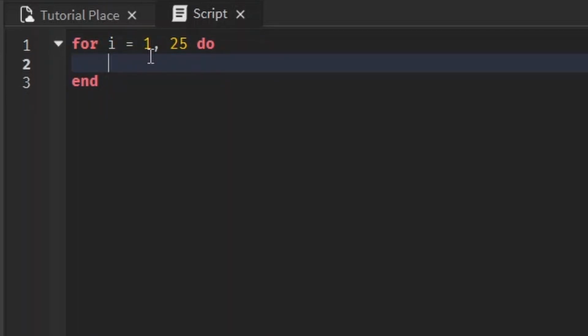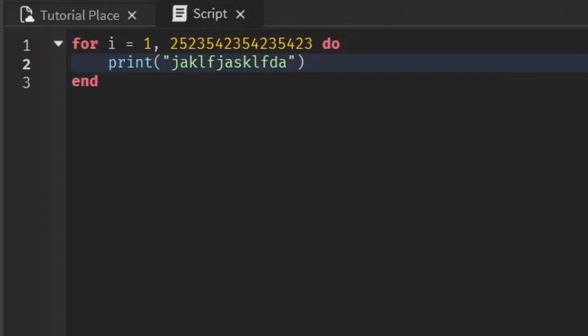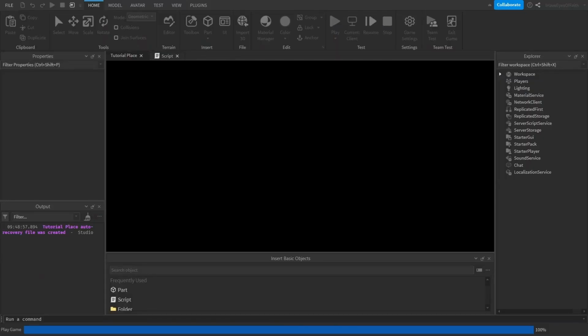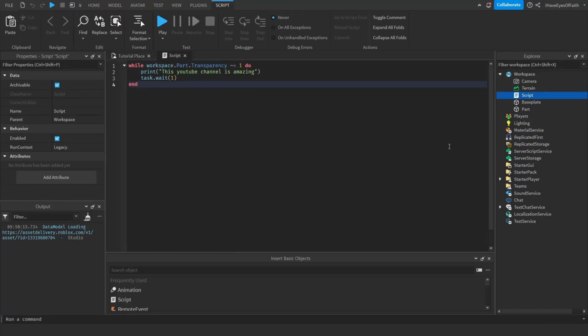Remember in the other loops I told you that if it's a big number, you need to add the wait. Yeah, same thing for here. If you want to print trillions of stuff at an instant, your computer's not going to be able to handle that. So it's going to crash. So make sure to keep that wait if you have an unreasonably large number. Apparently, the for loop just crashes you. The error message didn't come to save me. I don't know, I didn't know that was a thing. But anyways, let's go back to what we were doing.